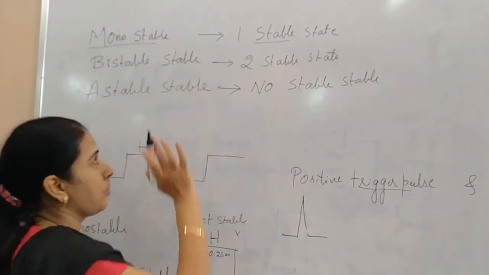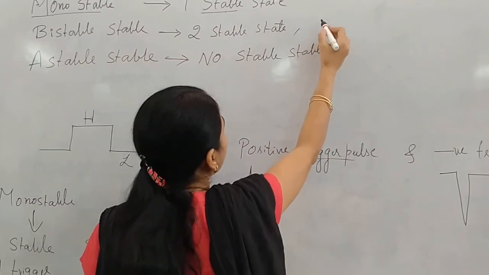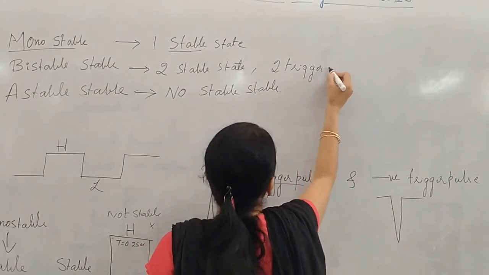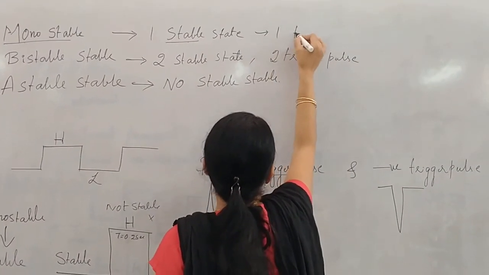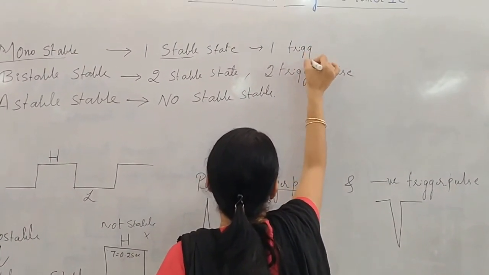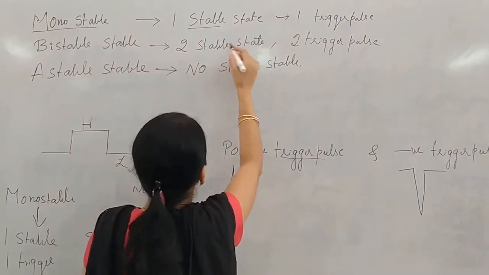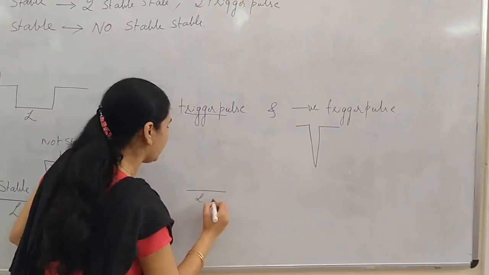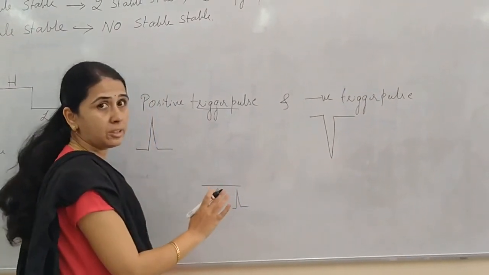Coming to the bistable multivibrator, it has two stable states, meaning it requires two trigger pulses. Monostable requires one trigger pulse. Bistable requires two trigger pulses. Meaning, if it is in the low state, until and unless we give a triggering pulse, it will never make a transition to high.